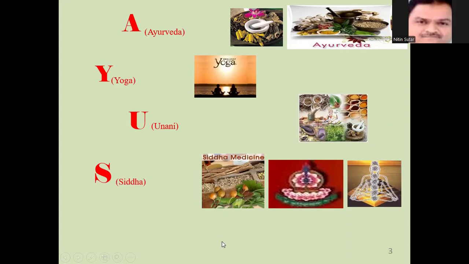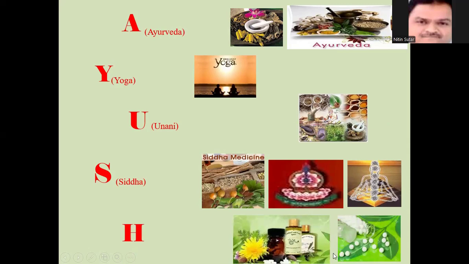So the Siddha system of medicine also plays an important role. Then H stands for the homeopathy system of medicine, where white color pills are used in the preparation of the medicines. In this system of medicine, it consists of uprooting a thorn by using another thorn. So the disease is removed by the same disease causing agent, which is ingested into the human body as well as the animal body in a very dilute form. Likewise, these are the treatments of AYUSH.